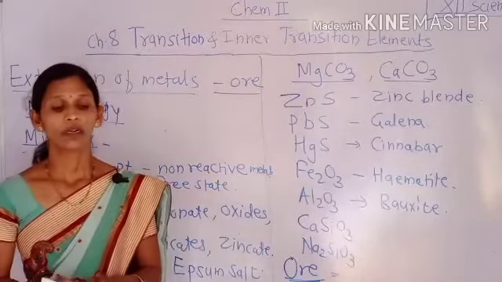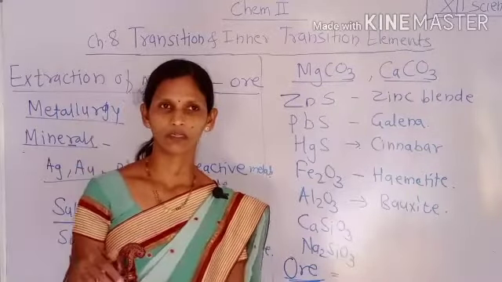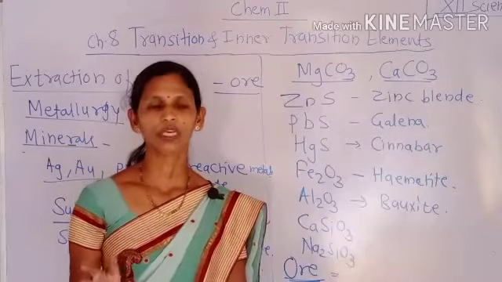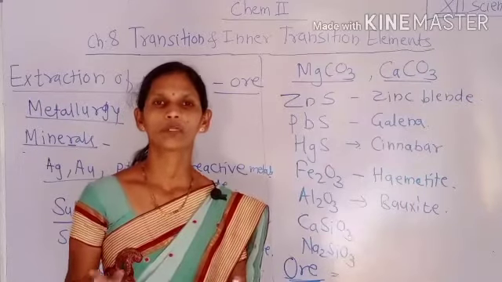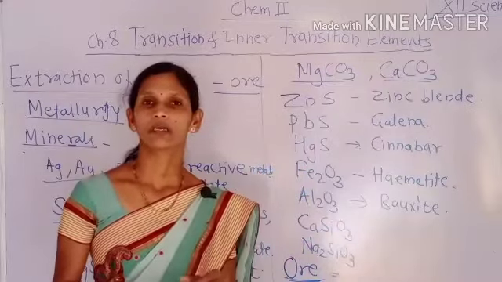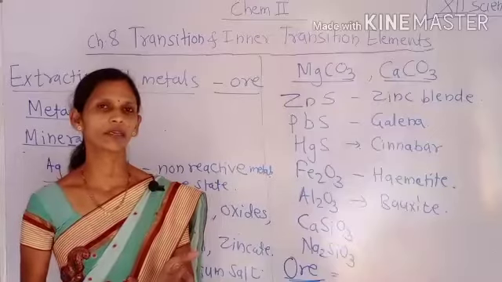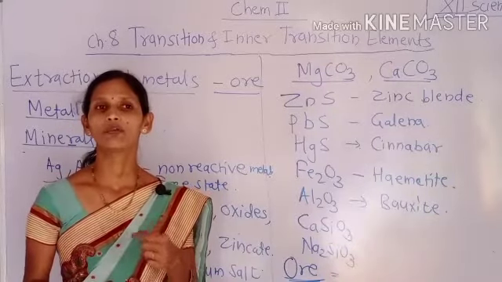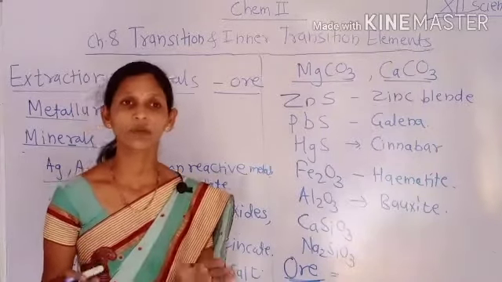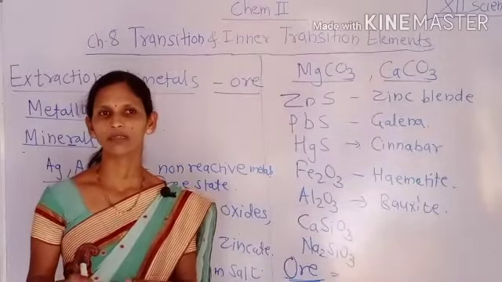Then we will discuss some ores found in the earth crust: iron ore, copper ore, zinc ore, magnesium and aluminium ore. We have to discuss all of these. Questions are asked on it: write the chemical formula of the ore of iron, the ore of copper, zinc blende of zinc, or dolomite, magnesite or gypsum.